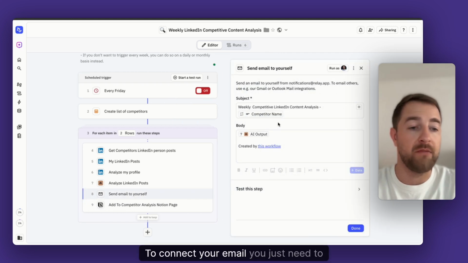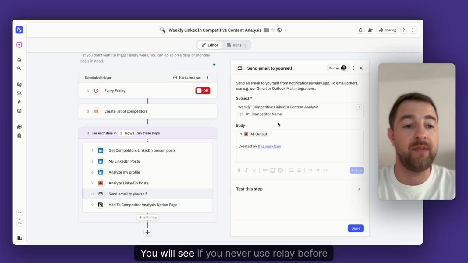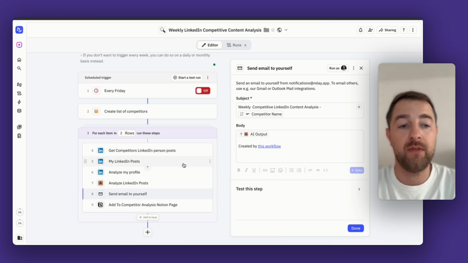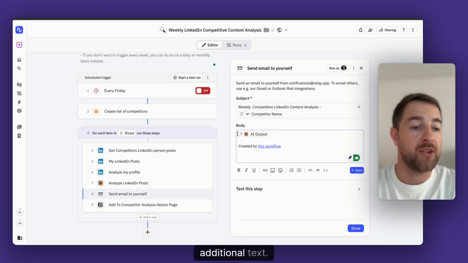To connect your email, you just need to press 3 buttons. You will see if you never used Relay before. You will add this number step, and you can even add some additional text.